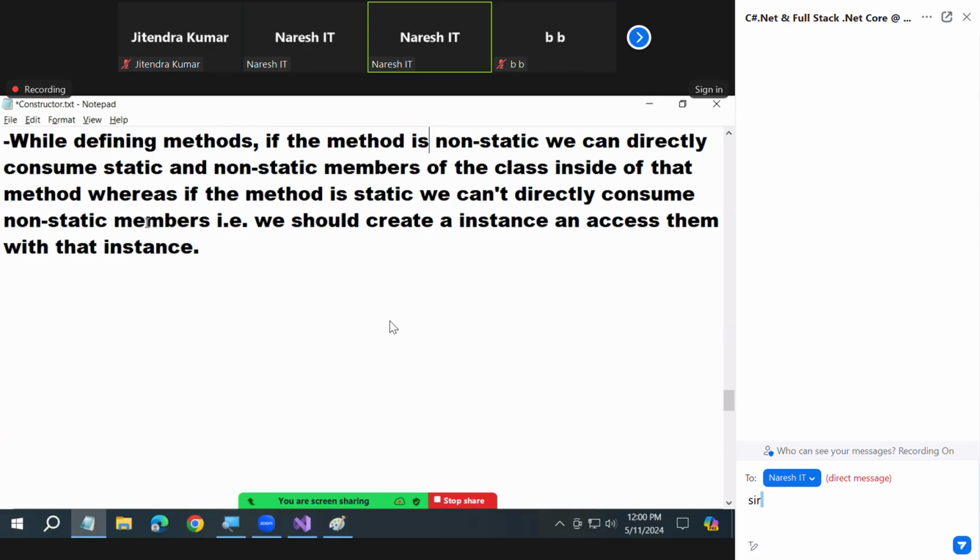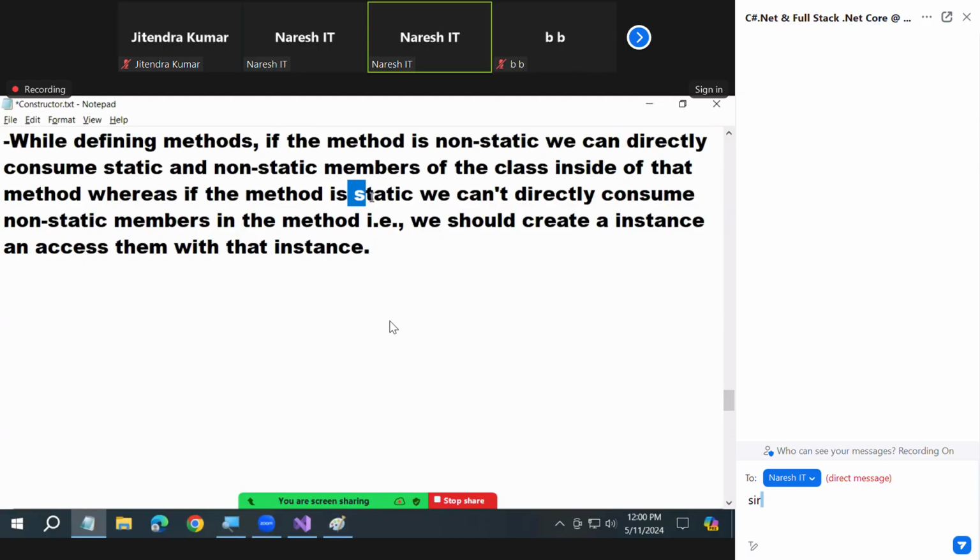You cannot directly consume non-static members in a static method. That is, we should create an instance and access them with that instance. What is that? That only now I've shown you. See what I'm telling you?